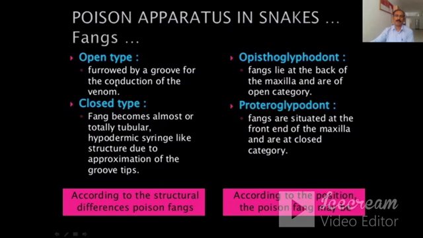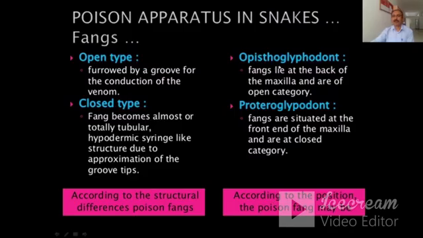One is the open type, which has a groove for the conduction of the venom, and the second type is the closed type, in which the fang becomes almost or totally tubular, a hypodermic syringe-like structure, due to approximation of the groove tips.